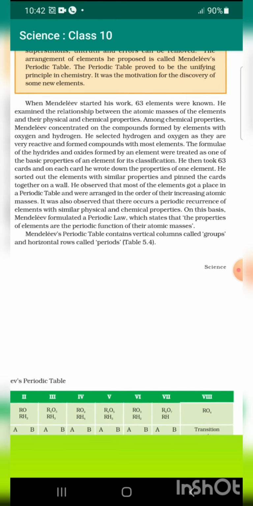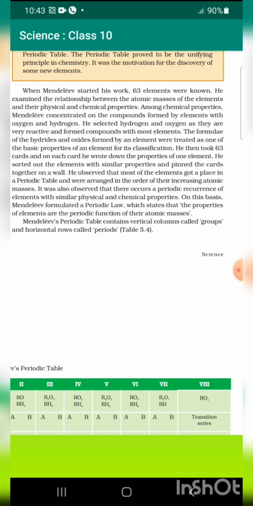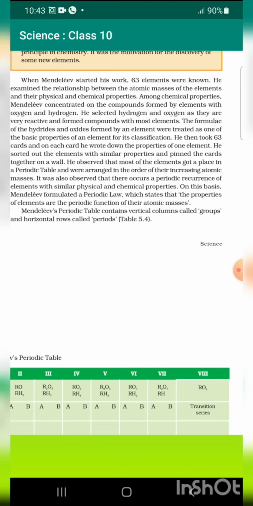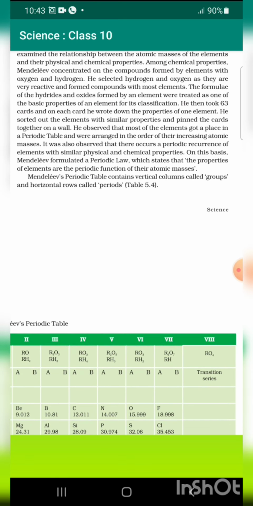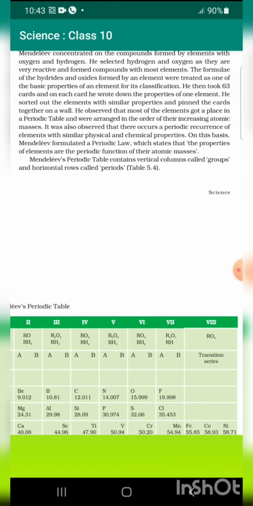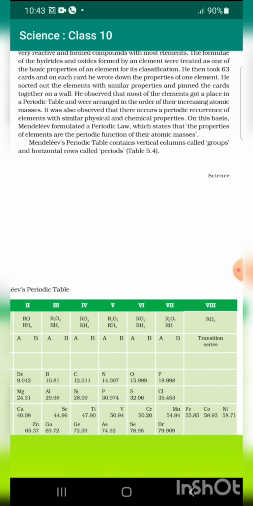The arrangement of elements he proposed is called Mendeleev's periodic table. The periodic table proved to be a unifying principle in chemistry. It was the motivation for the discovery of some new elements. When Mendeleev started his work, 63 elements were known. He examined the relationship between the atomic masses of the elements and their physical and chemical properties. Among chemical properties, Mendeleev concentrated on compounds formed by elements with oxygen and hydrogen. He selected hydrogen and oxygen as they were very reactive and formed compounds with most elements.